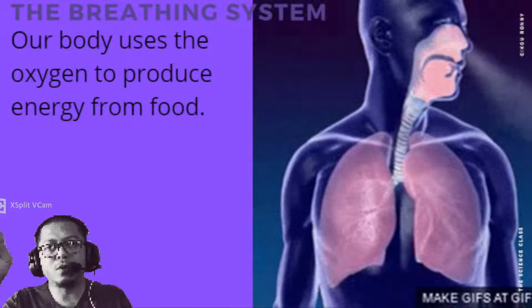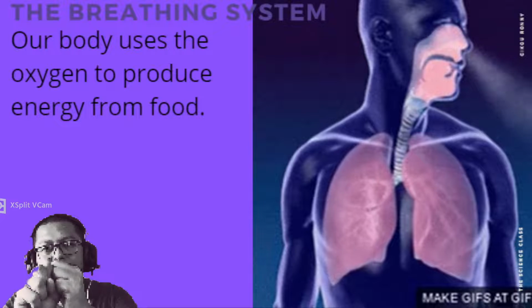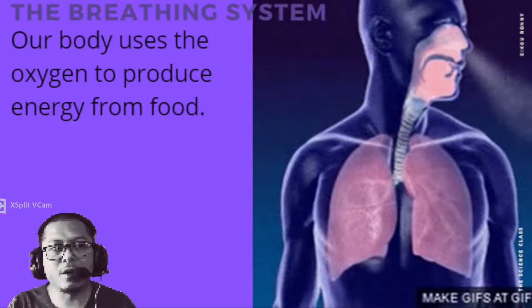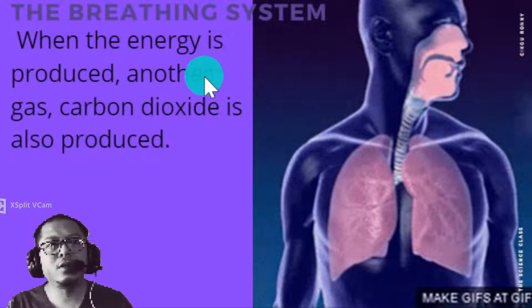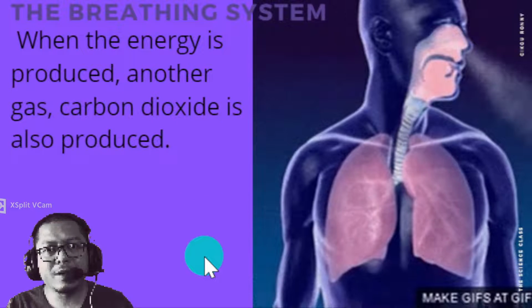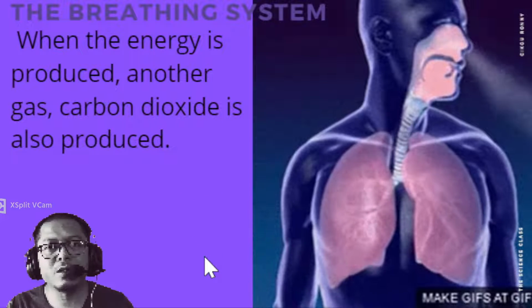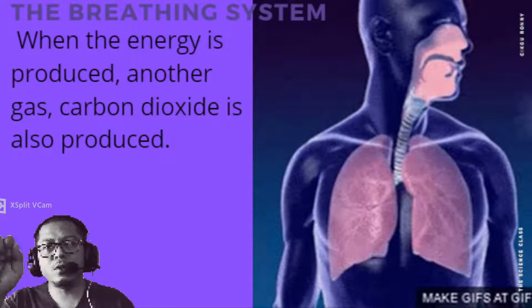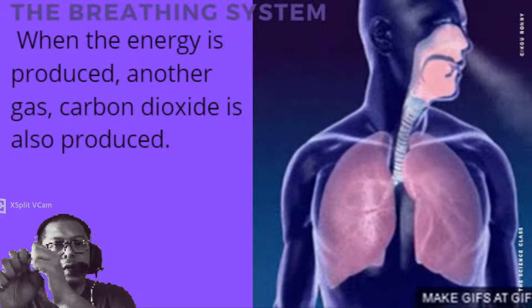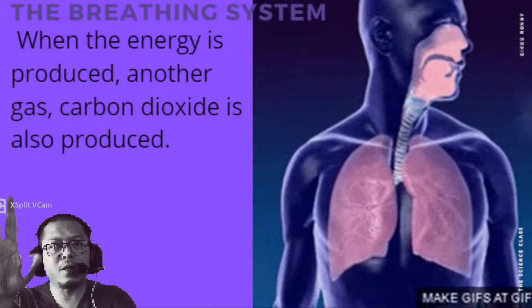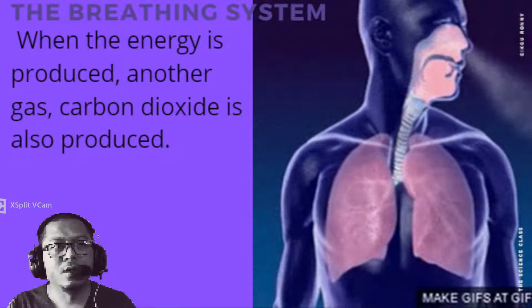Food plus oxygen will become the energy that we need. And what happens is when the energy is produced, another gas, carbon dioxide, is also produced. Oxygen plus food gives energy, and carbon dioxide is produced.